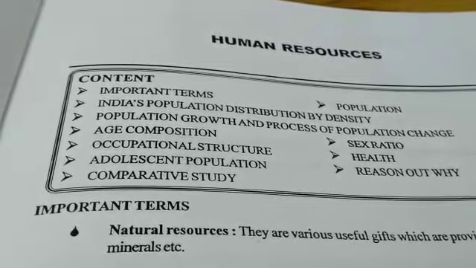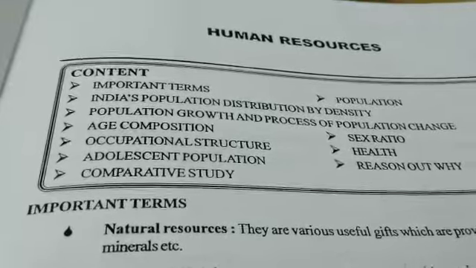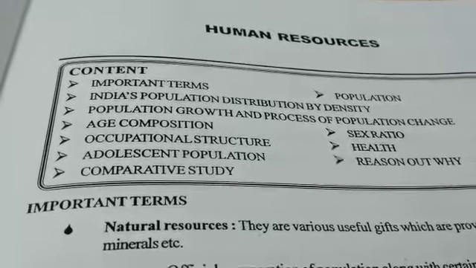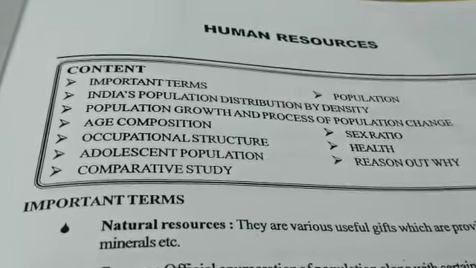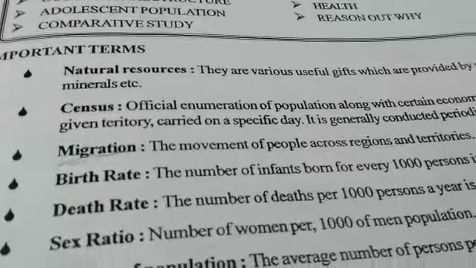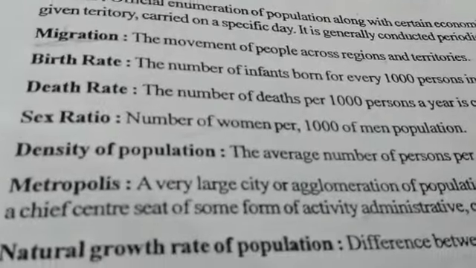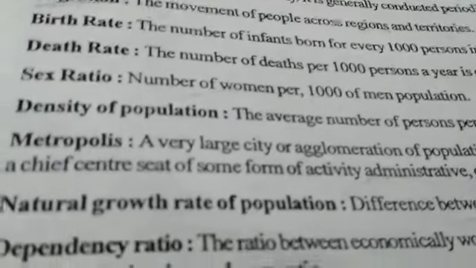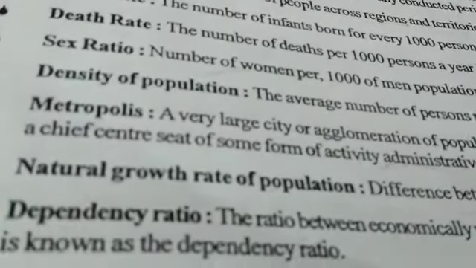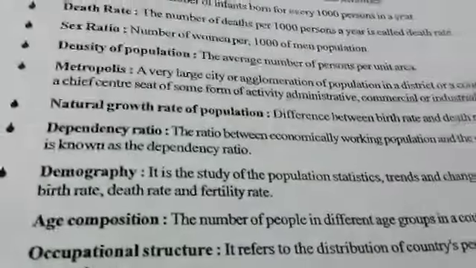Today I'm going to start from important terms. In the previous video I have already explained a few terms like natural resources, census, migration, birth rate, death rate, sex ratio, density of population, metropolis, natural growth rate of population. Today I'm going to explain dependency ratio. First, you know the meaning of it.